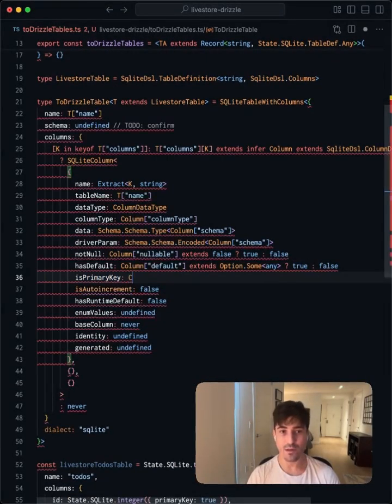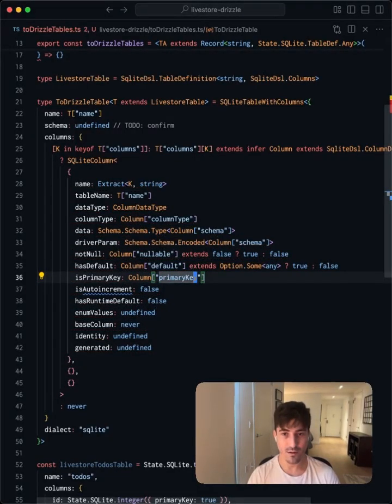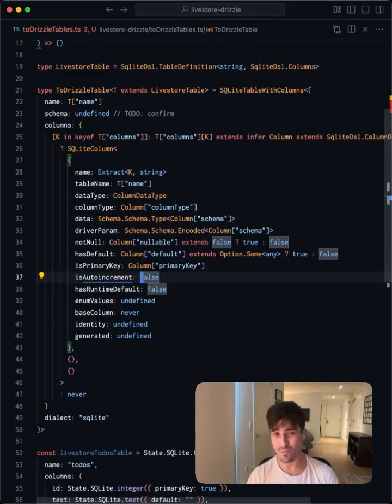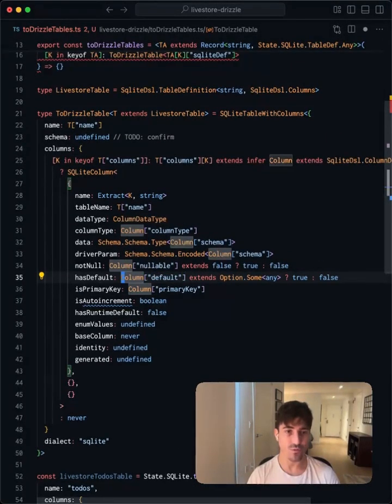For isPrimaryKey, we can get away with Column['primaryKey']. For autoincrement, this isn't represented in LiveStore, so let's just say boolean to be the widest type. And for hasRuntimeDefault, I'm pretty sure we can just reuse this expression here.